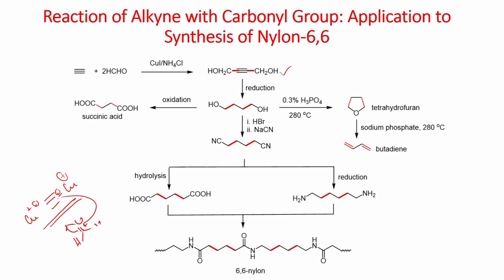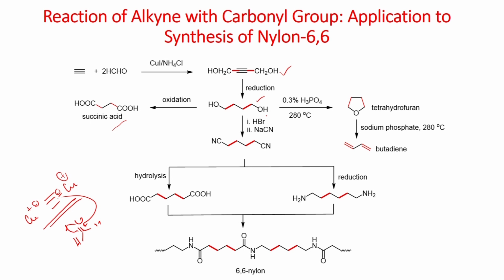The diol can be reduced to saturated diol, which can be converted into tetrahydrofuran. This is a commercial process using phosphoric acid, and this also can be further converted into butadiene using sodium phosphate at elevated temperature. Similarly, the diol also can be oxidized to succinic acid.